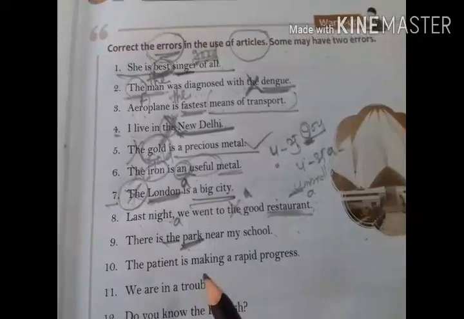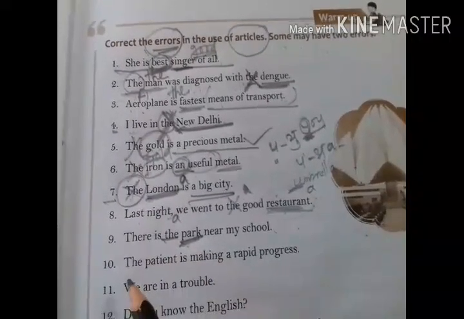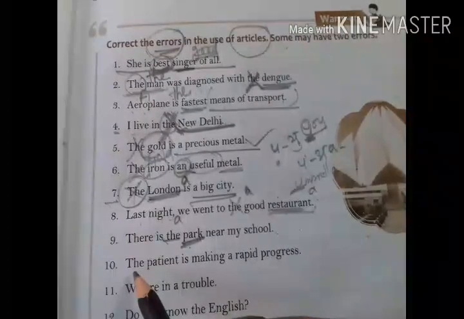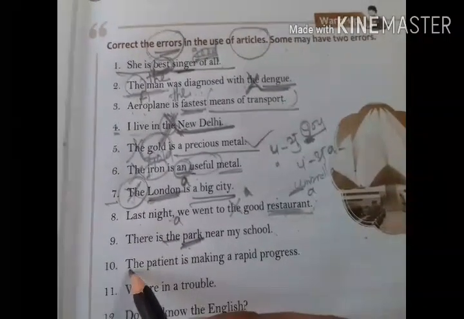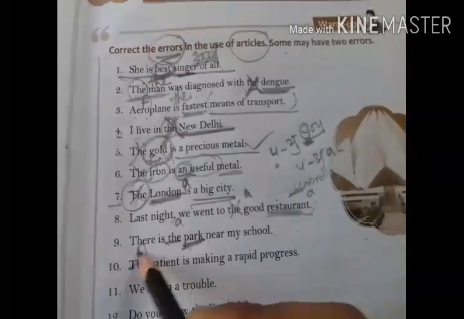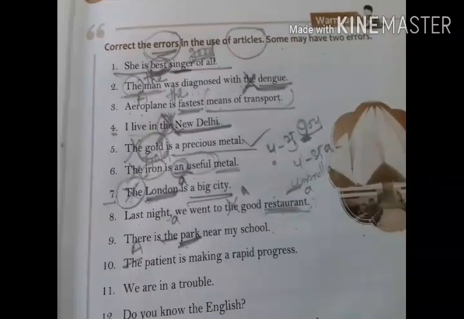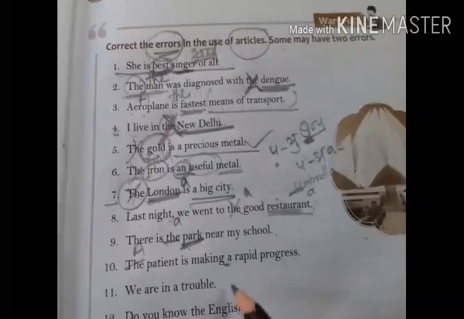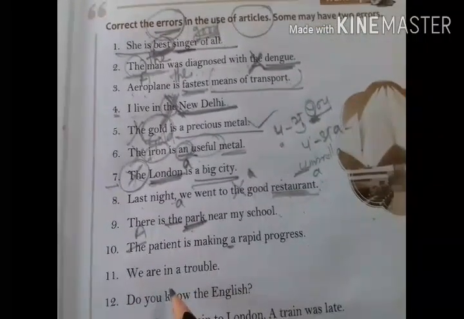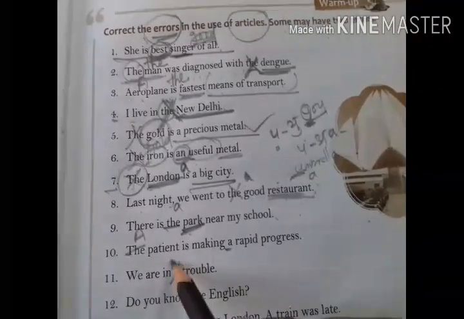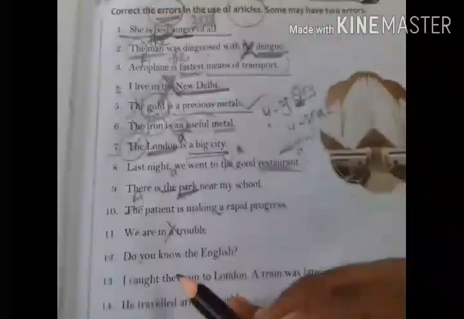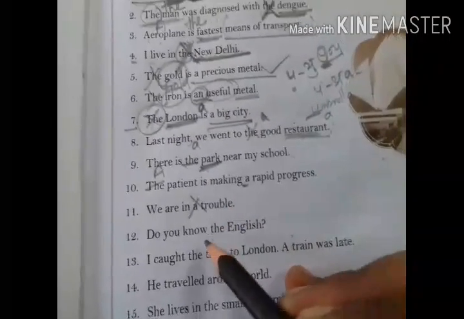The patient is making a rapid progress. Now see here, we are in a trouble. We are in trouble, not a trouble, because trouble cannot be counted.